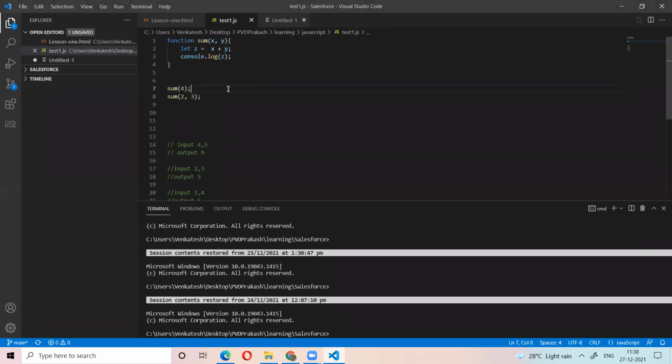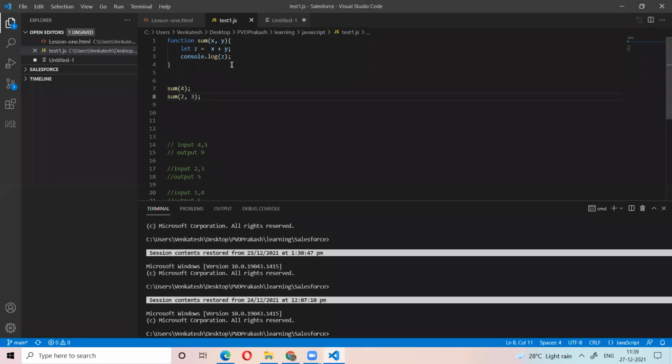Now tell me what is here. Where is the function definition? Function sum, parameter x, 1, 2, 3, 4 lines are the function definition. Where is the function call? Lines 7 and 8 are the function calls. Where are the arguments? Arguments are x y in line number 1.